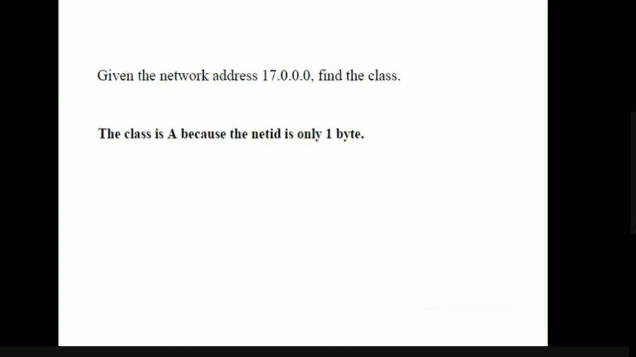Next, given the network address, now they are asking to find the class. So this is the network address. What will be the class? How can you say the class? This is class A. Why? Because it has only the first byte as the network ID part and all the other parts are 0. We know that in the network address, all the host ID bits will obviously be 0. So how many bytes of the host ID part are 0? The last 3 bytes of the host ID part are 0. In which type of class are the last 3 bytes of the host ID part 0? Class A, isn't it? So given the network address, we can also find out to which class this network ID belongs.